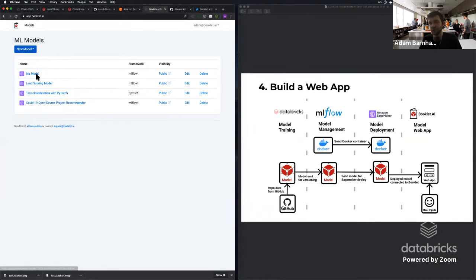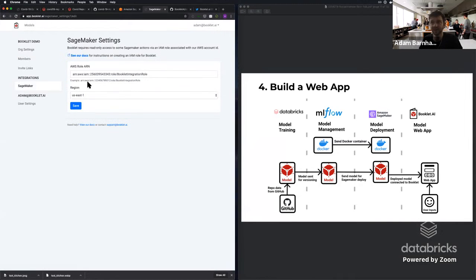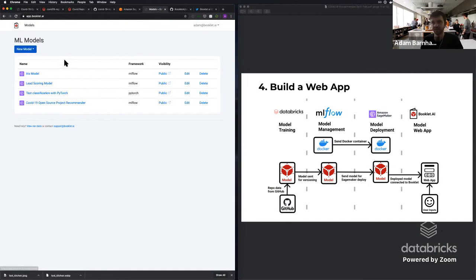And when you're actually here, you won't have any models here when you get started. But what you actually need to do is just make sure that you have the proper SageMaker integration set up and all the docs are linked here. We are going to support other systems outside of SageMaker in the future, but SageMaker is what we're supporting now. And then if you actually go to a new model, you can see that there's a couple different items that you can pick here.